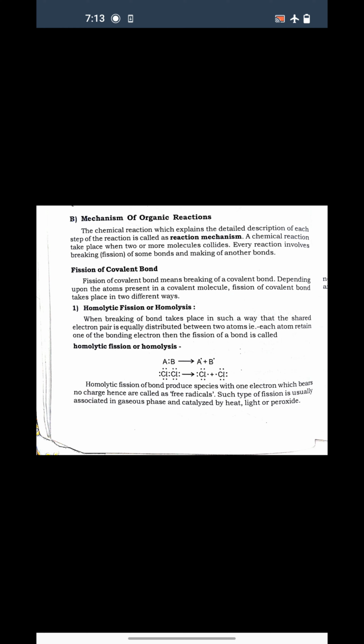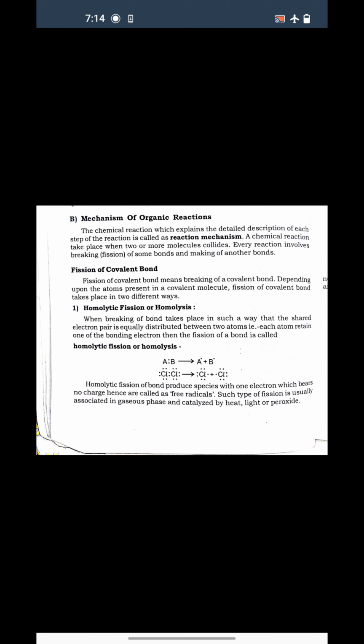The first one is homolytic fission, or we also call it homolysis. In this fission, the breaking of the bond takes place in such a manner that the shared electron pair is equally distributed between the two atoms. Whenever the bond breaks between two atoms, one electron goes with one atom and the other electron goes with the other atom. Such equal distribution of electrons is called homolytic fission or homolysis.